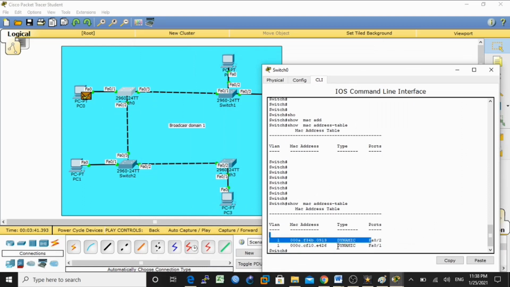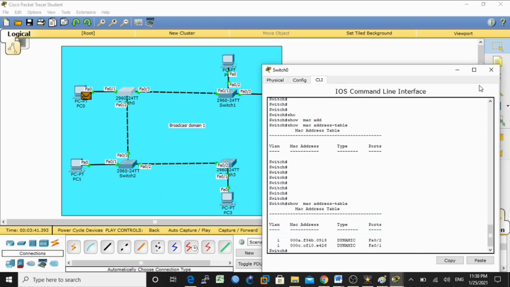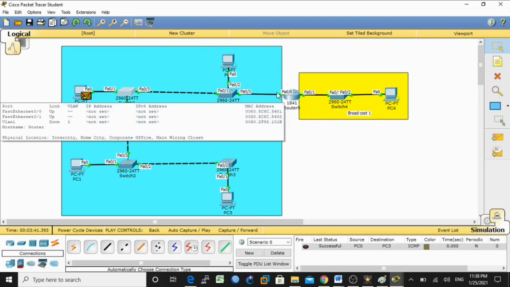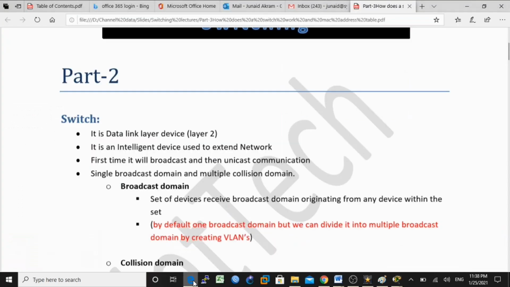I will show you later about this MAC address table. We'll discuss this table in detail. This table is also called the CAM table. Understand? So the broadcast domain is one here and one here, because here is a router. Each port on the router has a separate broadcast domain. Understand?